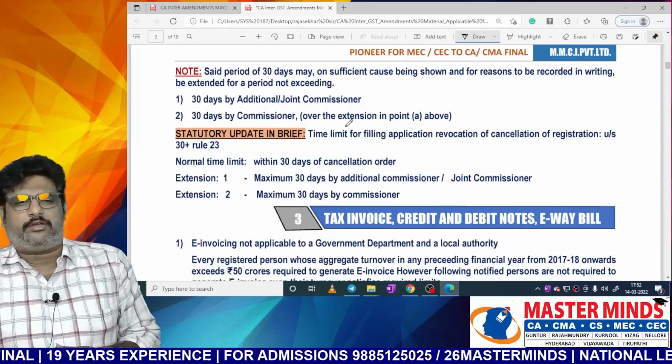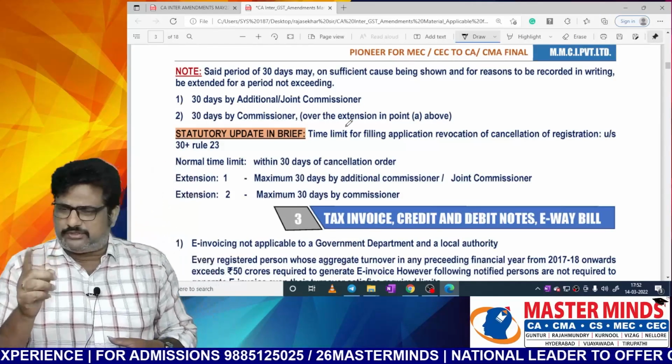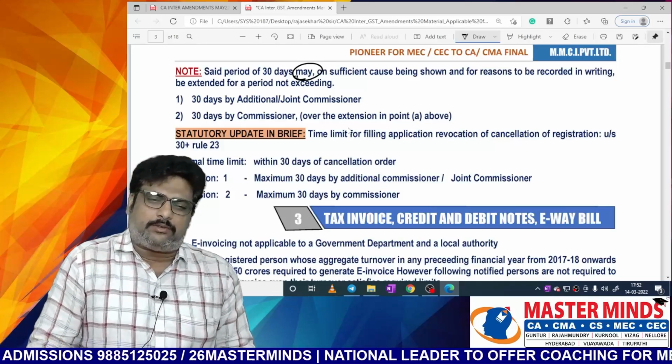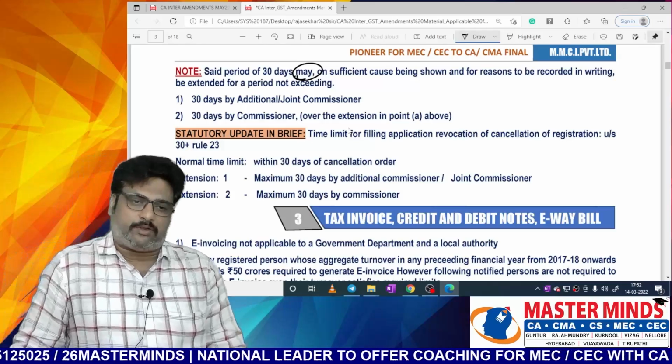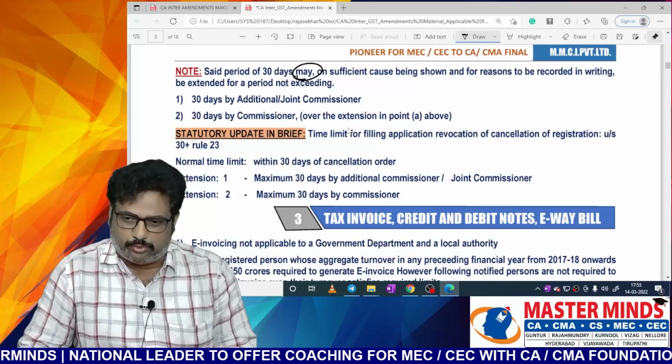The said period of 30 days may. So, when the word may comes into the scene, it is not the right of the applicant, ma. It is the discretionary power of the department whether to grant extension to you or not.